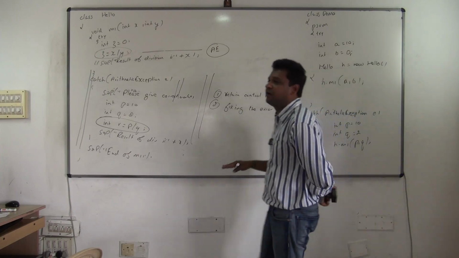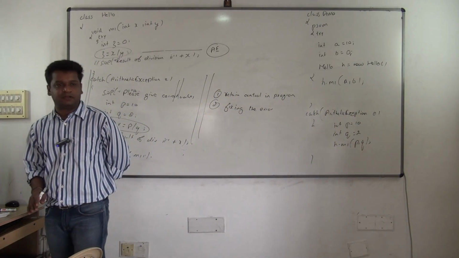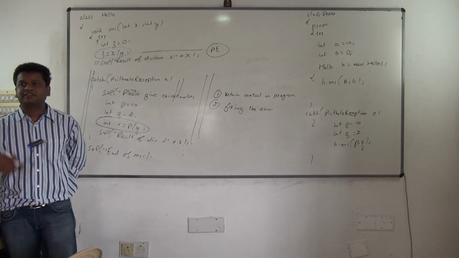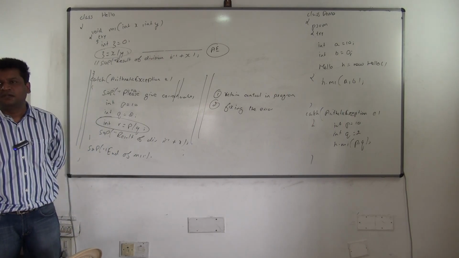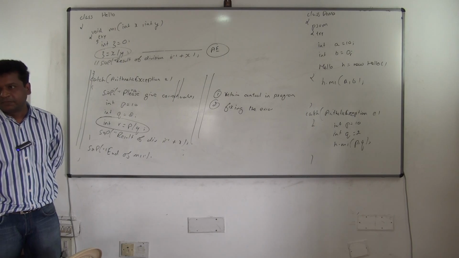This is the best way of doing exception handling: reinvoking the same method with proper values, instead of writing the same logic again and again. Are you clear? More examples will make you clearer. Doubts will come, but the answer to all your doubts is only examples. More doubts, more examples. That's it.